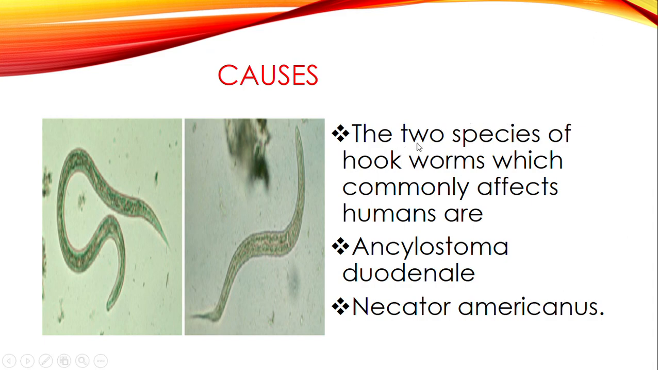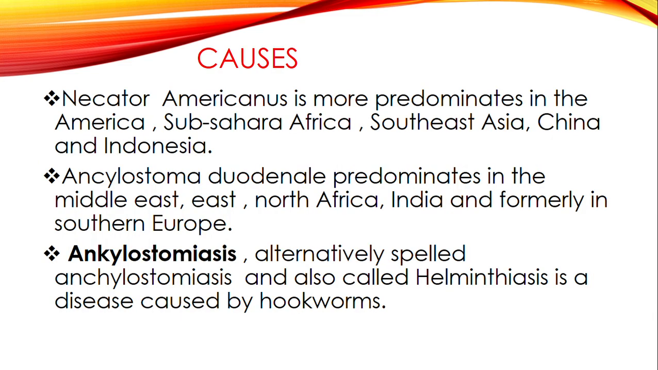So now let's look at the causes. The two species of hookworm which commonly affect humans are Ancylostoma duodenale and Necator americanus. So these are the two species which cause hookworm disease in humans. Ancylostoma duodenale, one. Second, Necator americanus. Let's look at some more details on these two parasites.